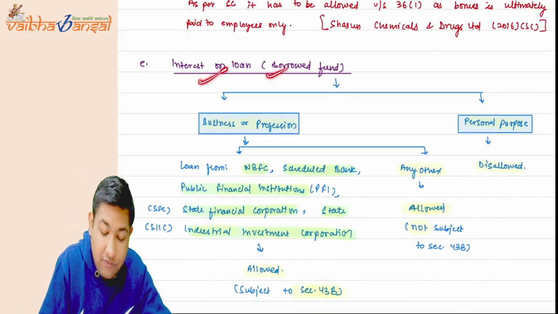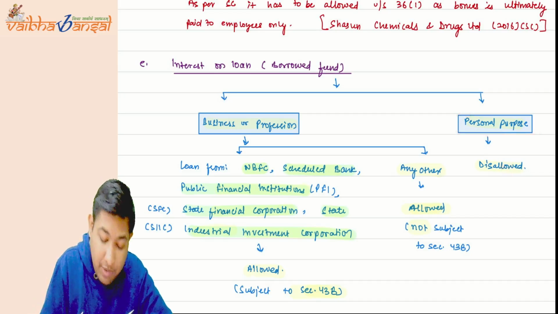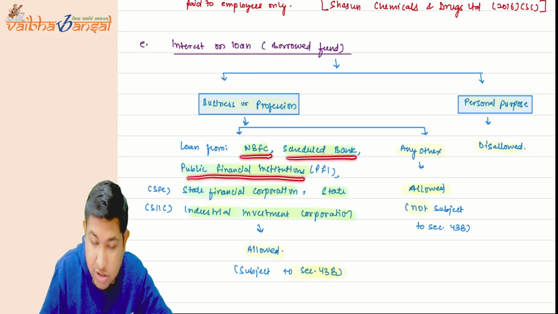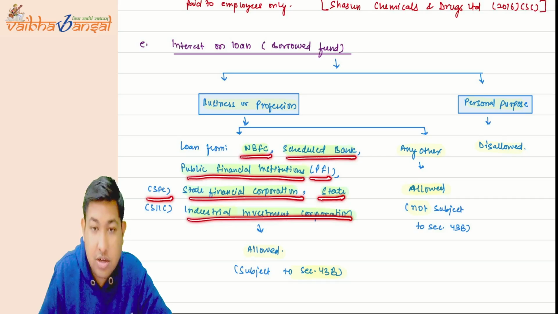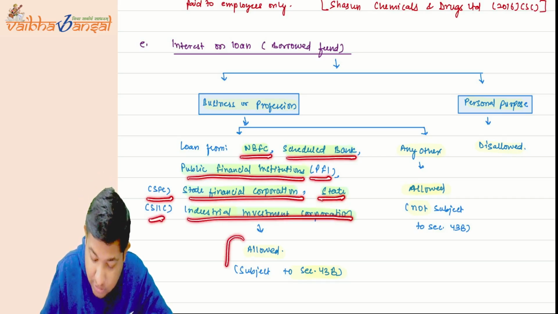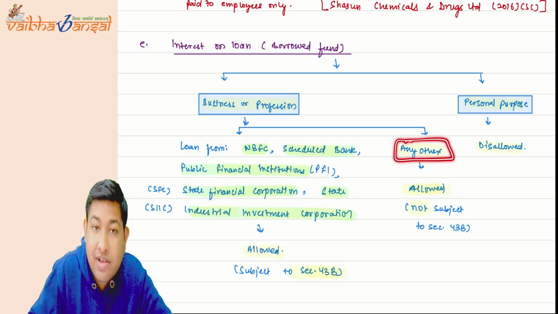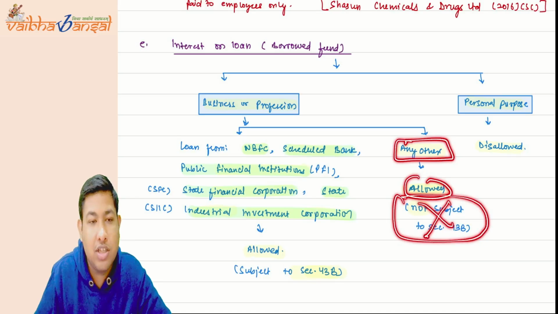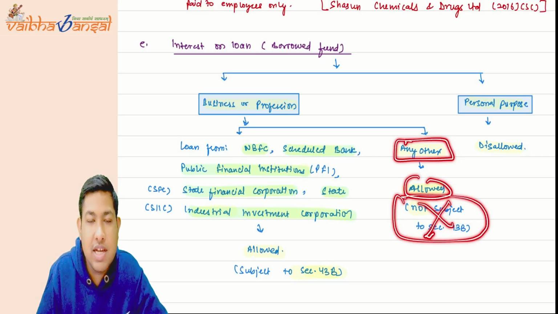Then interest on loan, if it is a borrowed fund. If it is for personal purpose, it is not allowed. But for business and profession, if it is taken from an NBFC, scheduled bank, public financial institution, that is PFI, state financial corporation, SFCs, and state industrial investment corporation, that is SIICs, it is allowed, subject to 43B. But if you have taken a loan from any other financial institutions or banks, then it is allowed and not subject to 43B. There is no condition that you have to actually pay before the due date of filing of return.